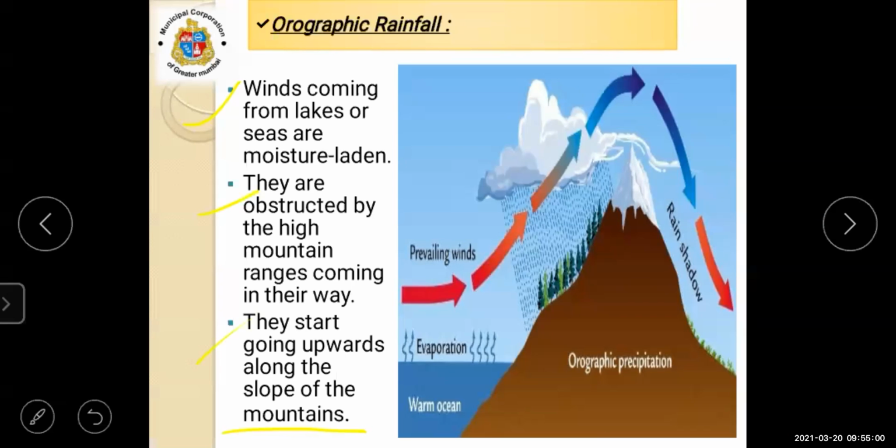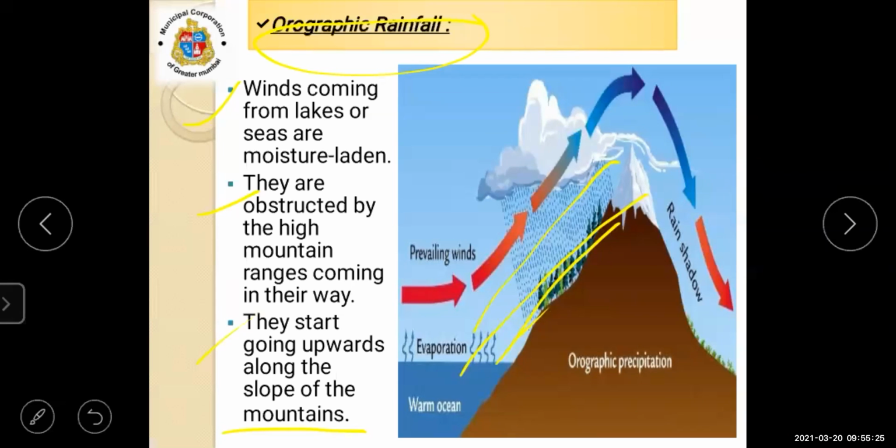Orography rainfall is obstructed by the high mountains. When the winds start going upward along the slope of the mountains, in this way, that time you will see the orography rainfall.